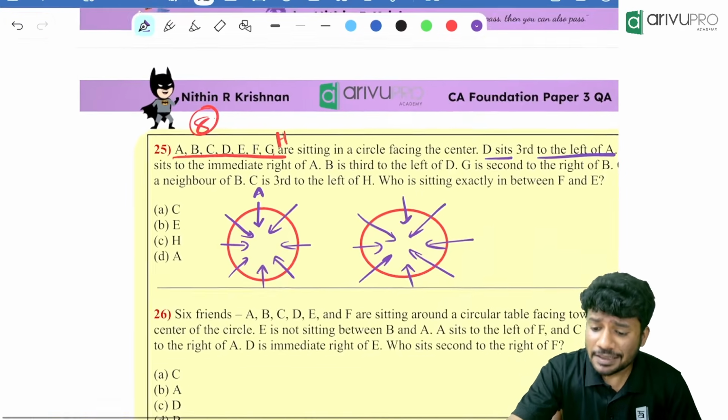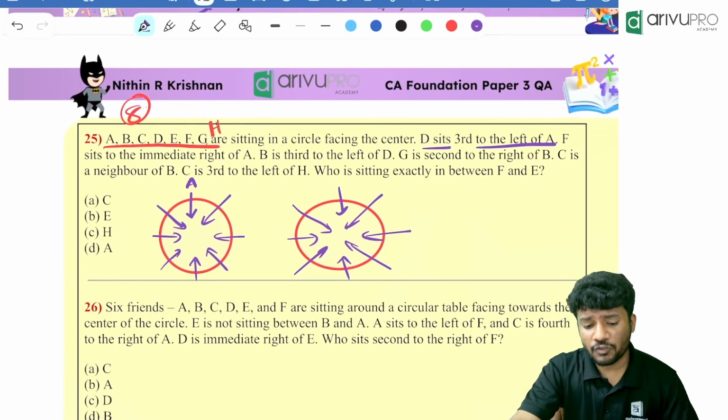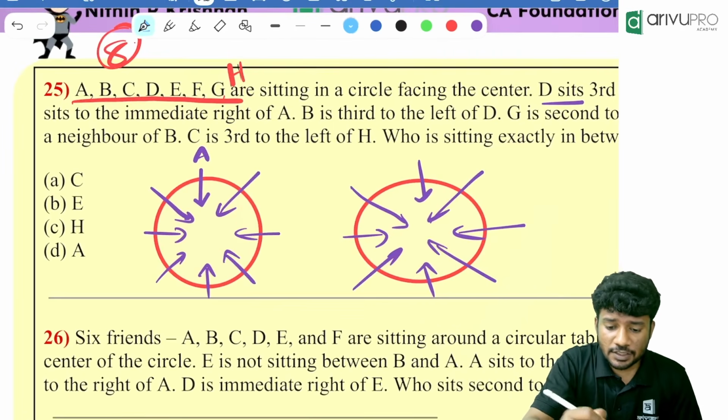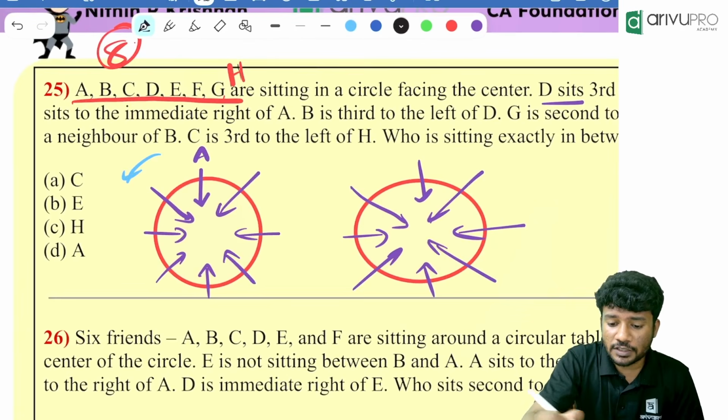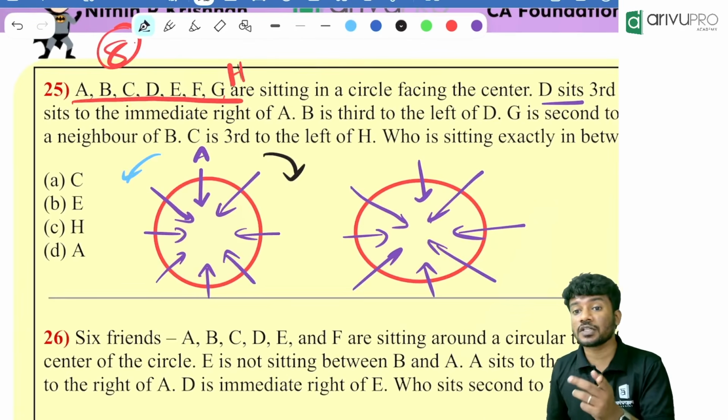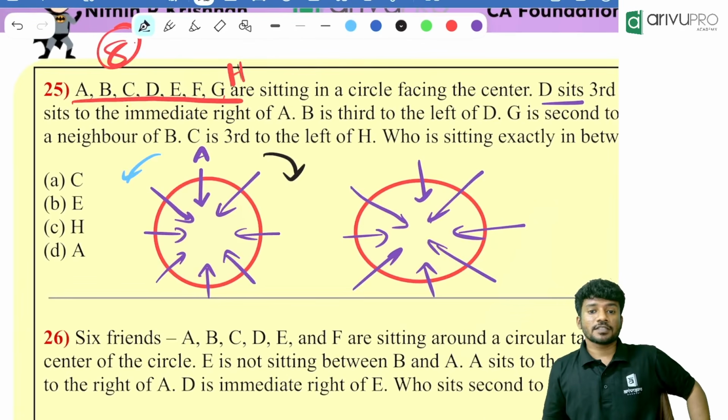Then, people, third to the left of A. Where will be the left side? Is it towards the blue side or towards the black side? A person is looking towards south. South ka left is what? West or east?